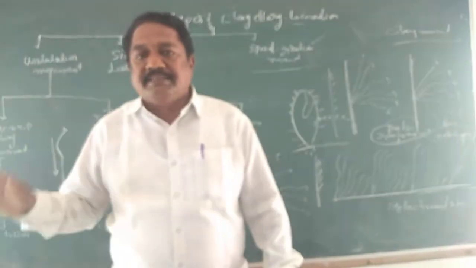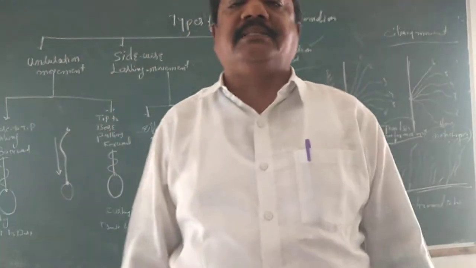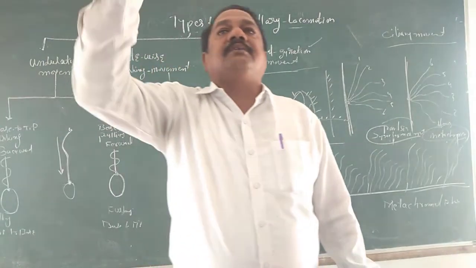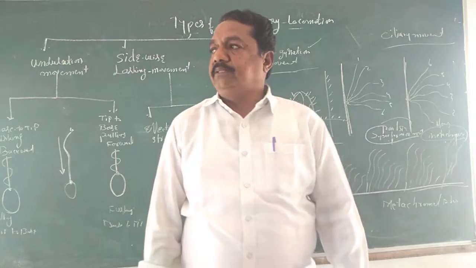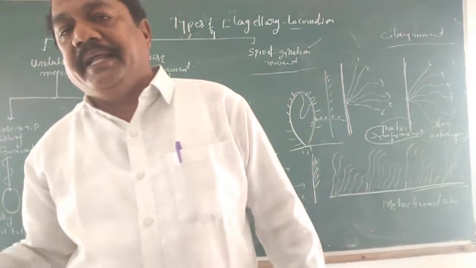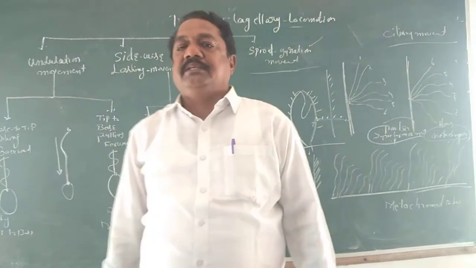When the flagellum becomes rigid and beats strongly against the surface of the water medium, it is called the effective stroke, or power stroke. In the recovery stroke, after beating, the flagellum becomes smooth and comes back to its original position.